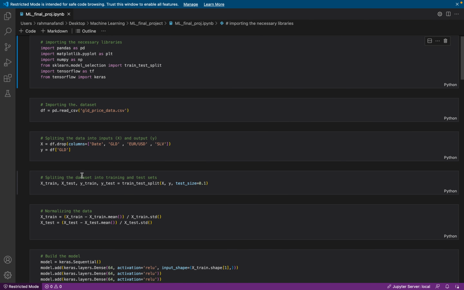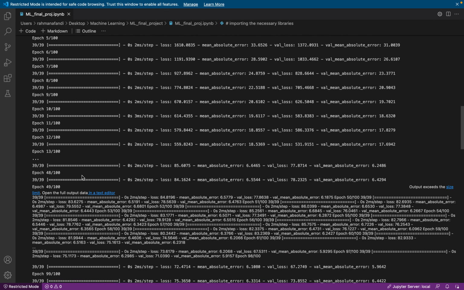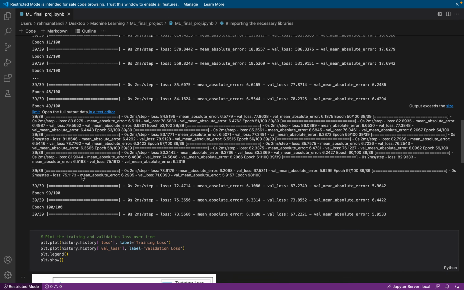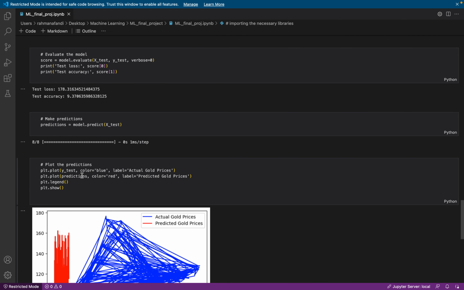This is my code, and here are the epochs. I used 100 epochs, and these are the plots.